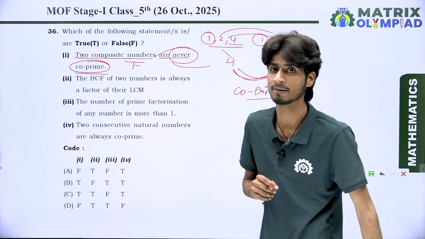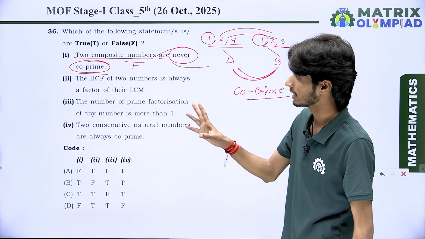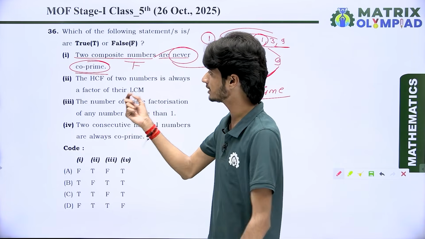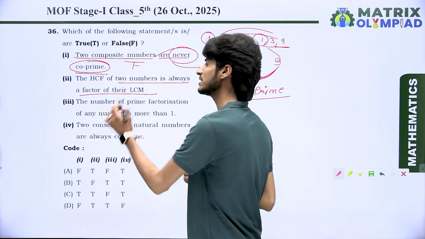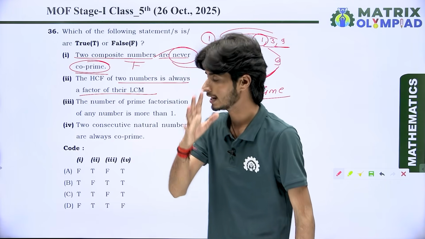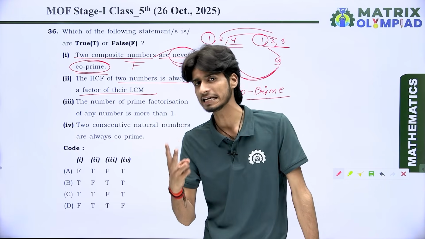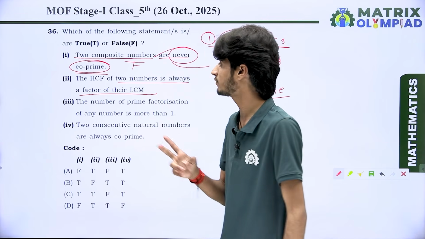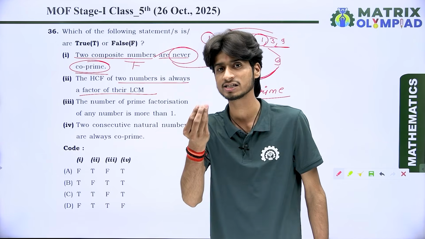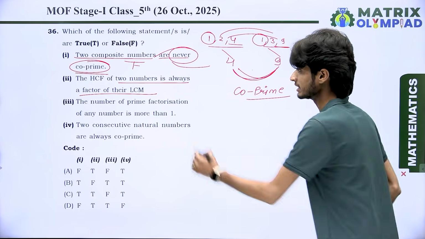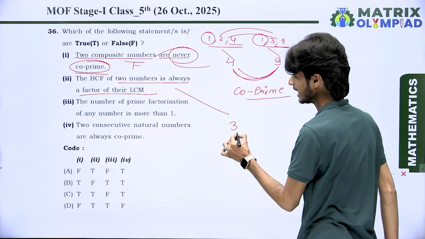According to the live example which you look at. Okay, so next we have the second point. The HCF of 2 numbers is always a factor of their LCM. Dear students, first of all, we take 2 numbers. After that, we find out the LCM and HCF of both of them. Let's take 3 and 6.